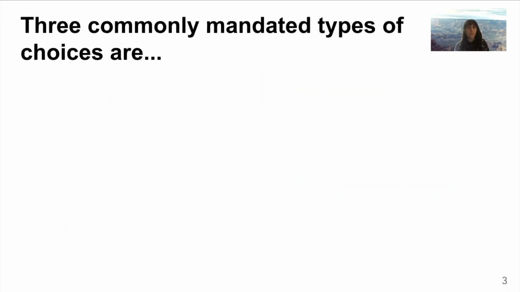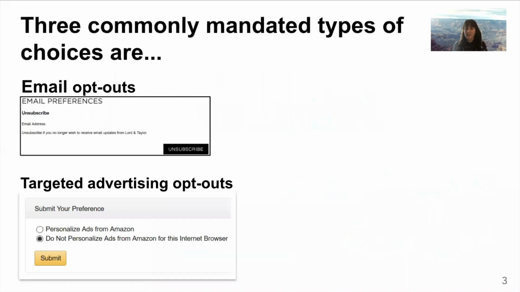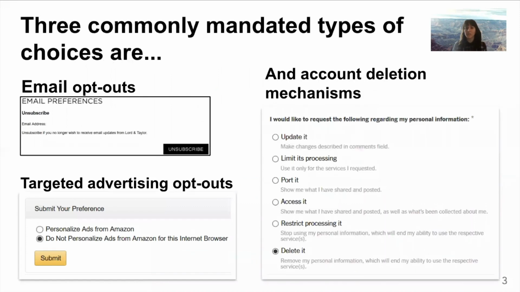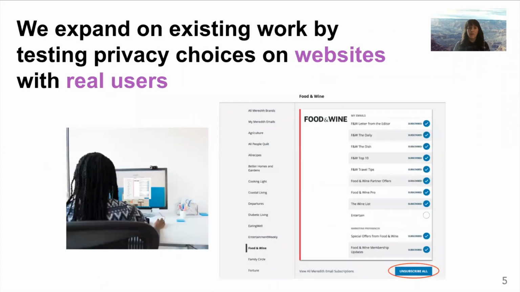The three types of commonly mandated privacy choices that we will be examining here are opt-outs for email communication, opt-outs for targeted advertising, and mechanisms for data deletion. Past research has indicated that privacy choices are problematic for users. However, these studies were conducted as either large-scale machine learning-driven analyses or small-scale user studies based on a limited set of tools or websites. We seek to expand on existing work here by testing privacy choices on websites rather than in external tools like browser extensions, with real users in the lab.